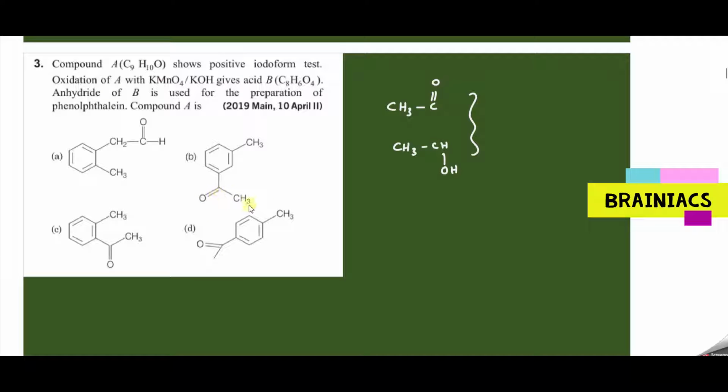So anyway, I know the CH3CO group will be there. So I can say here in this compound, if you see option C, it will have CH3CO, and option B, it will have CH3CO. Then CH3CO is present in option D also. Fine. So I am sure that B, C, D, any of these will be the correct answer. But the next clue will give you the exact answer. Can you tell me the answer now? Oxidation of A with KMnO4 gives you an acid. Anhydride of B, that means you can form an anhydride with the acid B. Now with this clue you can exactly point out what the answer is. Can anybody tell me the answer?